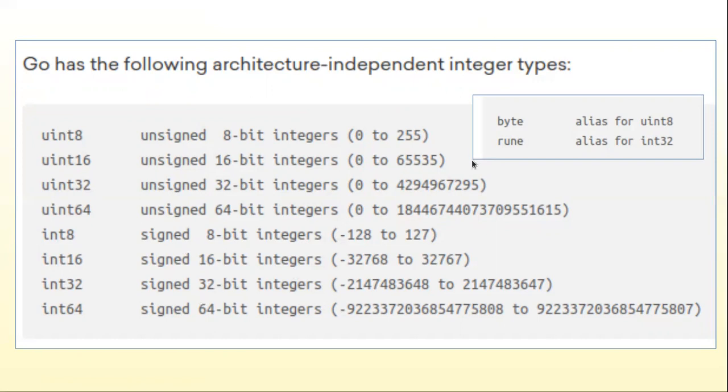Then after that, we have the alias names. Wherever you find unsigned integer 8, you can call it a byte directly, or integer 32, you can call it a rune. We are going to see the rune data type in detail in the coming videos, but for now we can understand it is just an alias for integer 32.